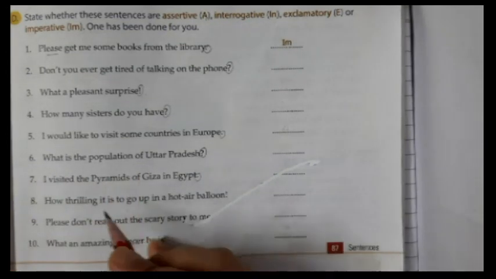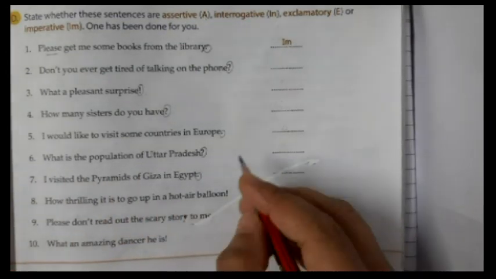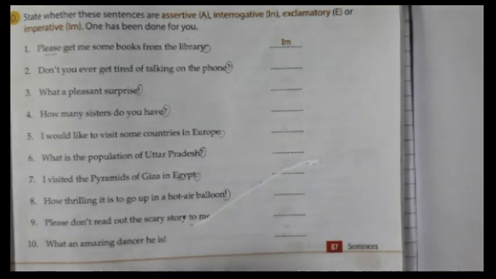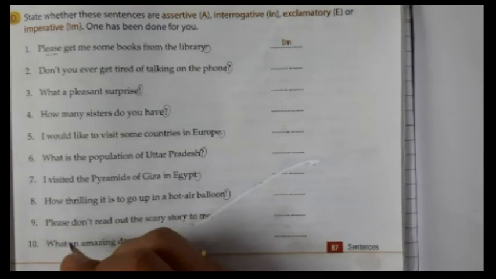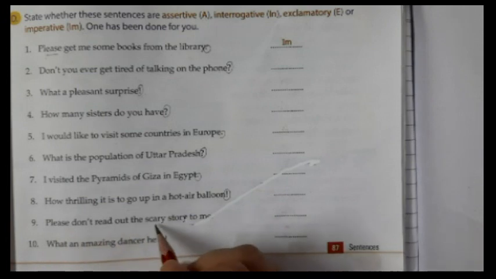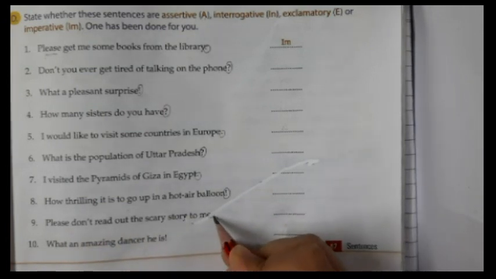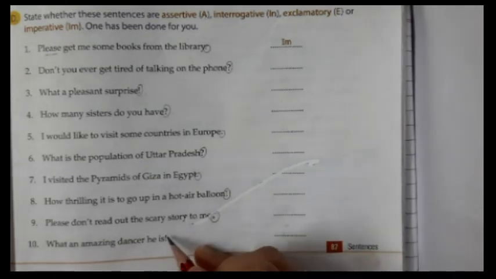Okay, so you should also mark when you attempt the exercise. How thrilling it is to go up in a hot air balloon. It expresses a feeling of achievement, a kind of thrill, an adventure. Please don't read out the scary story to me. See the punctuation mark. What an amazing dancer he is.